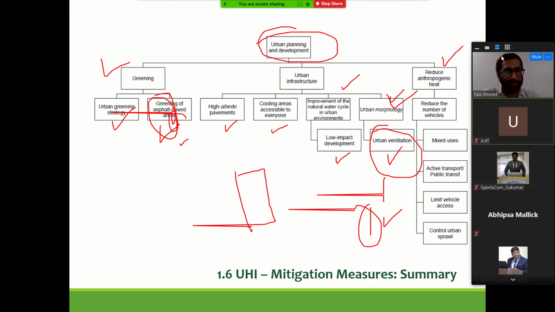It cannot be eliminated. These are the things that can be brought down. These are at broad urban scale. These are initiatives at building scale. So these are the things that I wanted to highlight from both building and urban scale mitigation measures that we have in hand, from a UHI perspective.